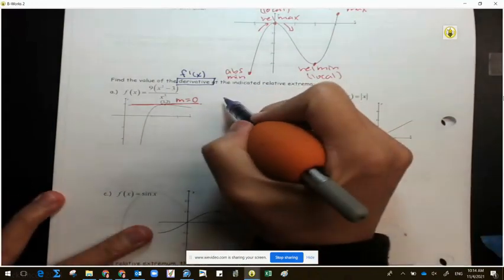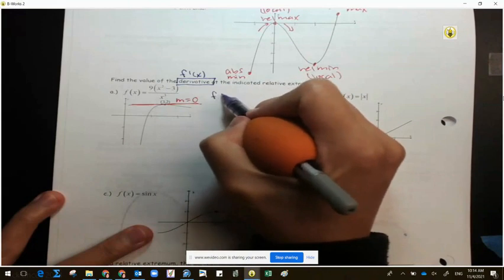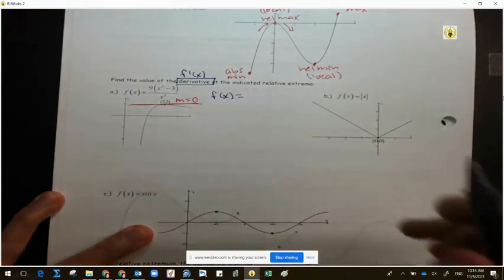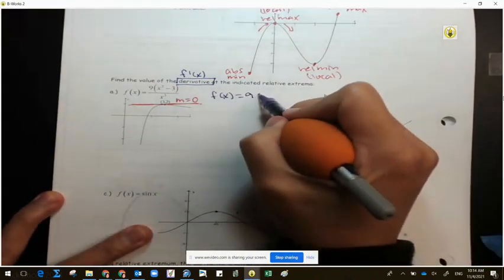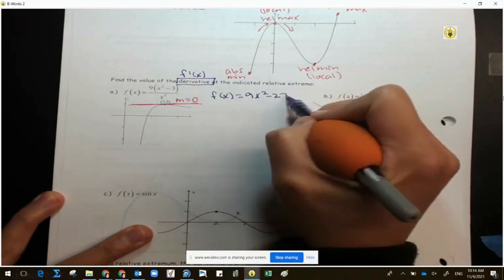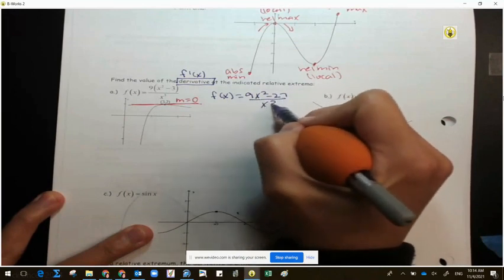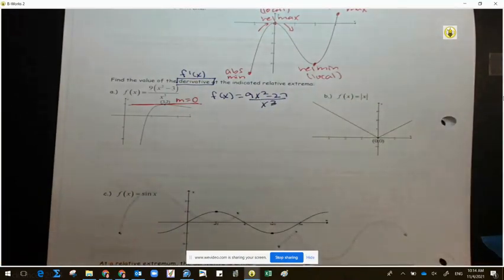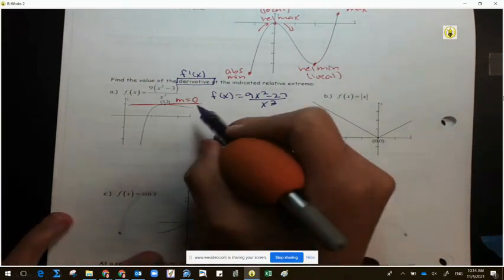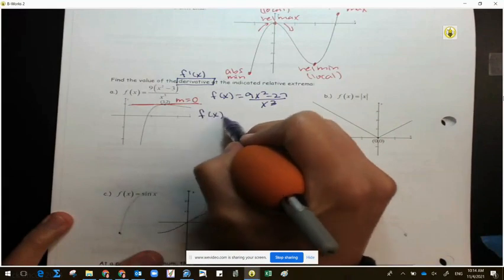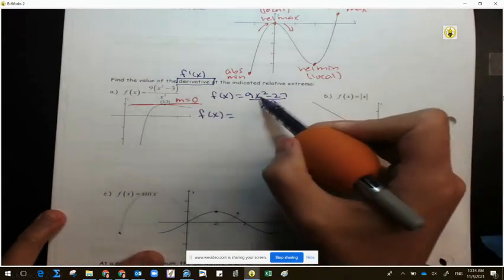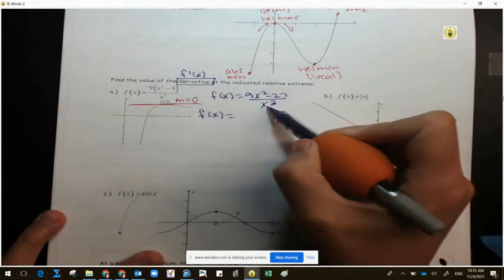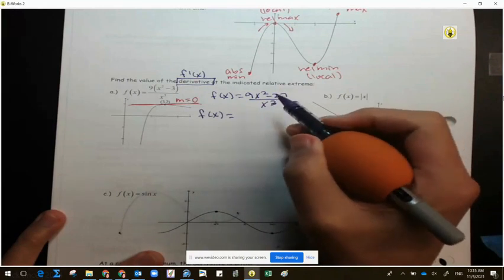So, let's start by rewriting this. Our f of x is equal to, I want to distribute the 9x squared minus 27 over the x cubed. Because I do not want to use quotient rule, I'm going to make it into a polynomial. If I take x squared over x cubed, isn't it bottom heavy by one more?